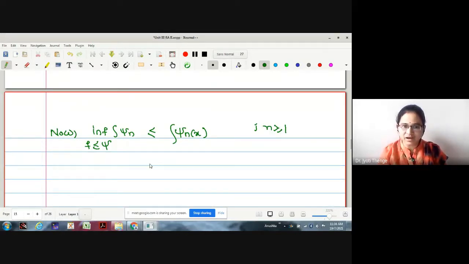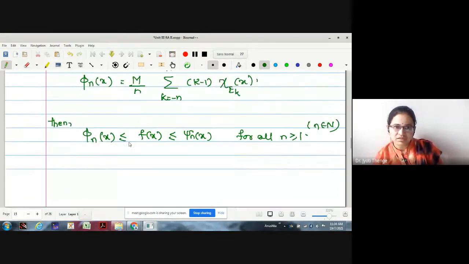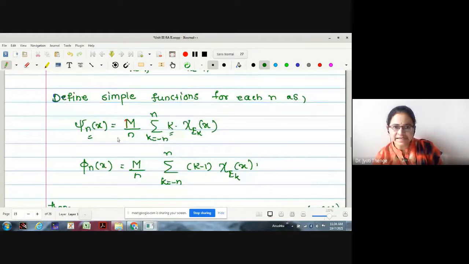But what is the value of this integration? We have defined psi_n like this, and we know its integration.